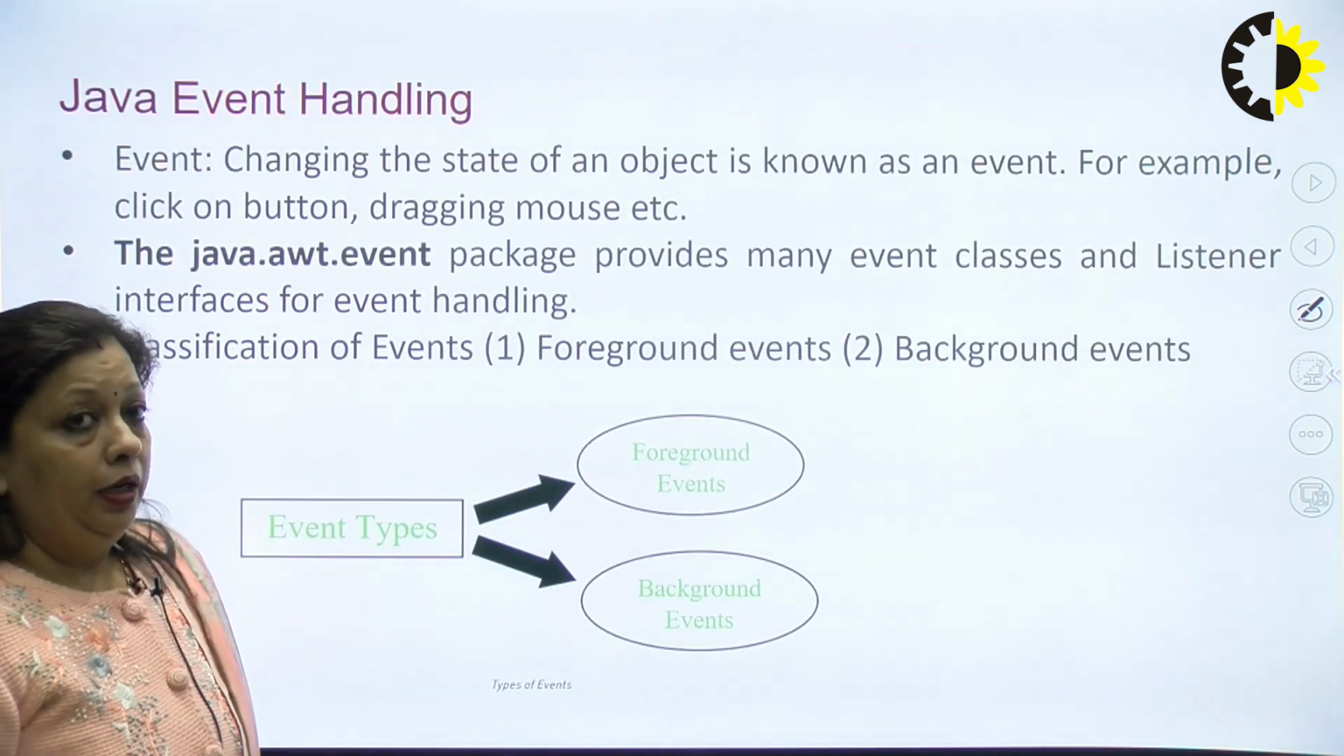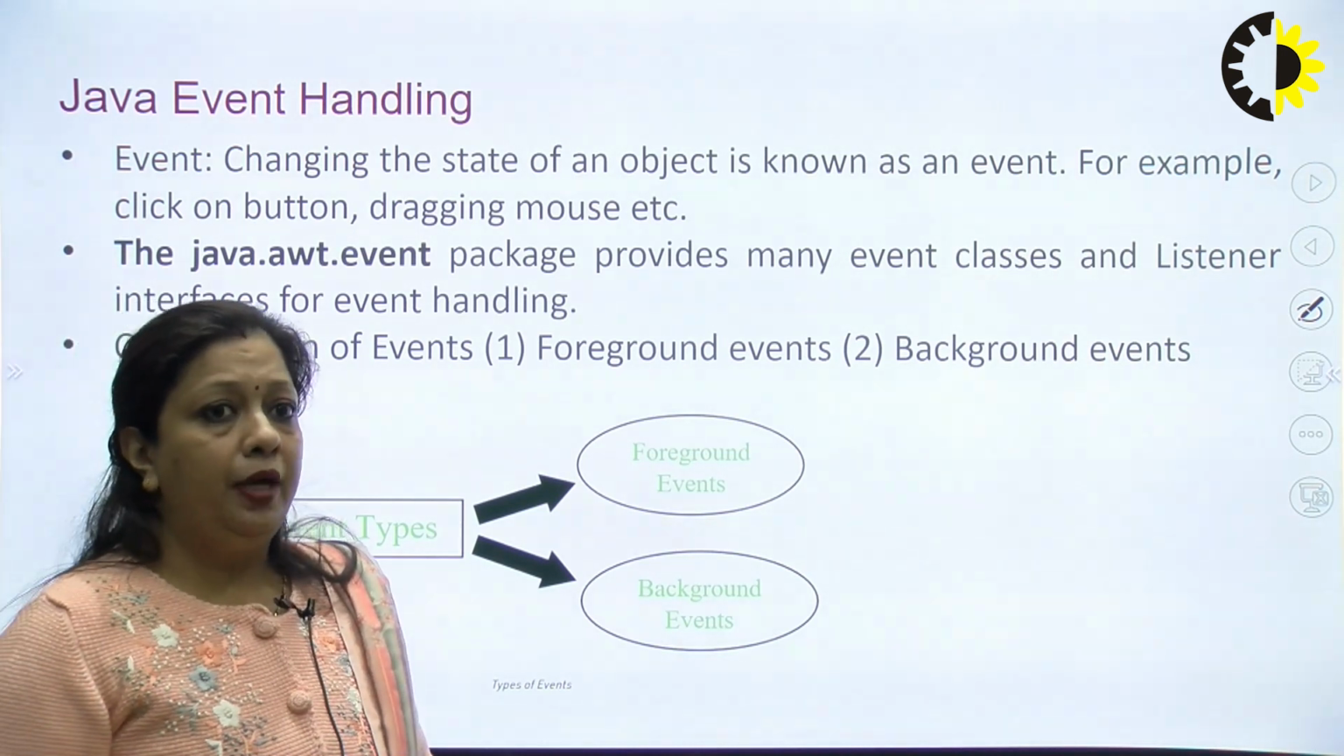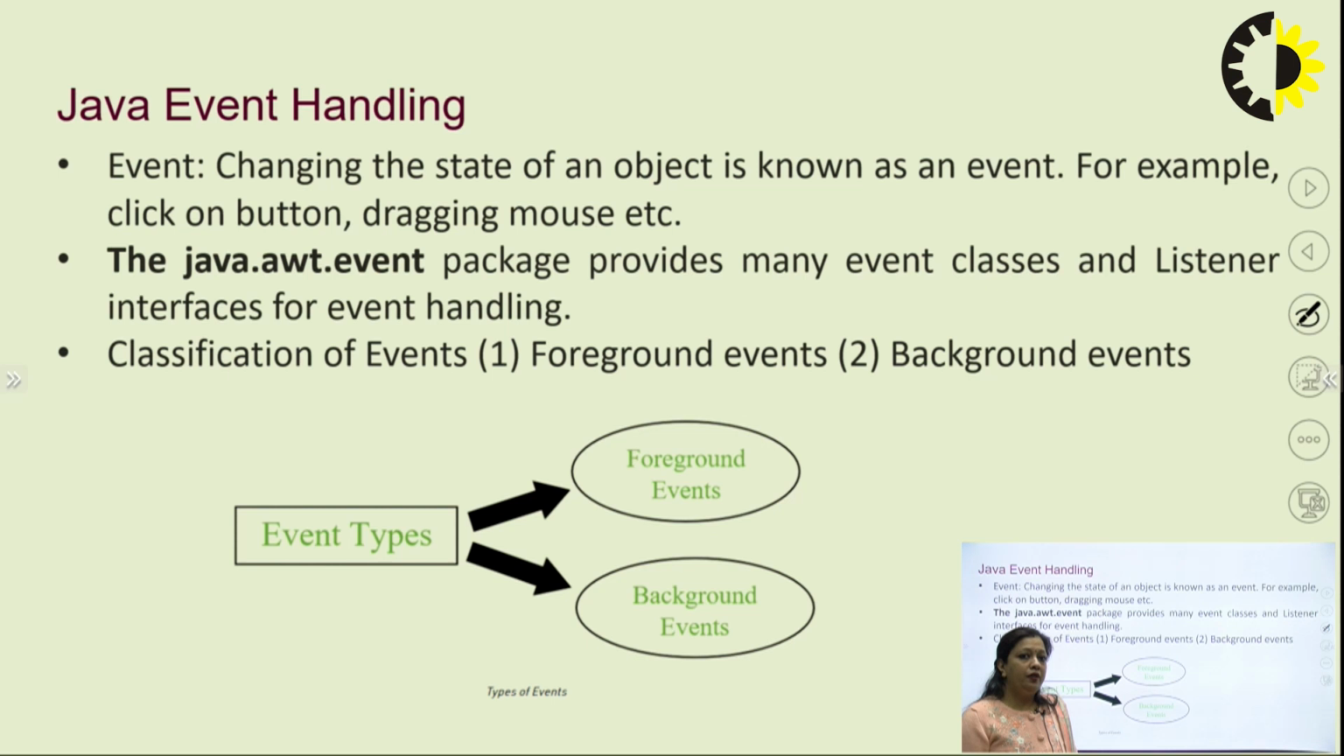Now what is an event? An event is nothing but whenever an object changes its state from the previous one, we call it an event, or whenever an object changes its behavior, that is an event. Suppose I have a form or a GUI in which I press a button. Pressing that button changes the state of the previous object to a new object. Dragging a mouse is again an event because it is changing the state of the object. So changing the state of any object is known as an event. We can have different examples like clicking on buttons, dragging the mouse, clicking the mouse, releasing the mouse.